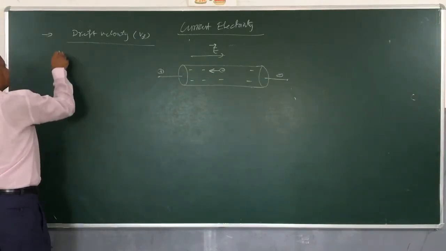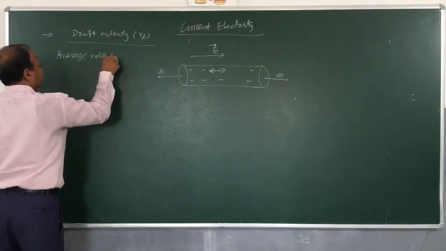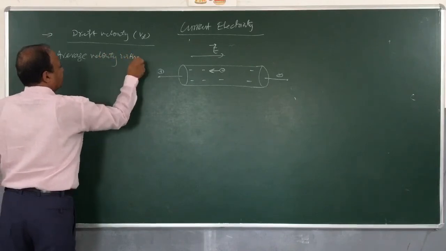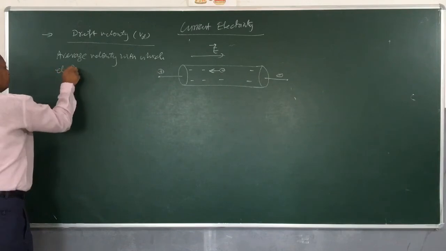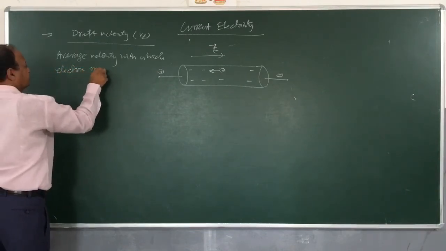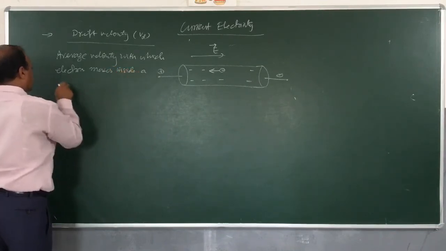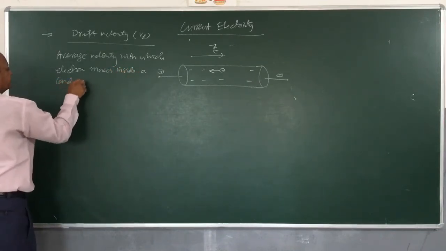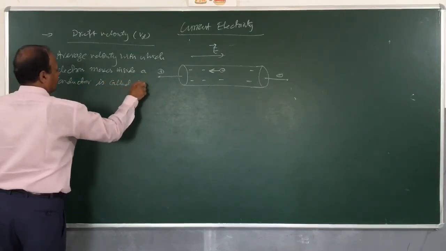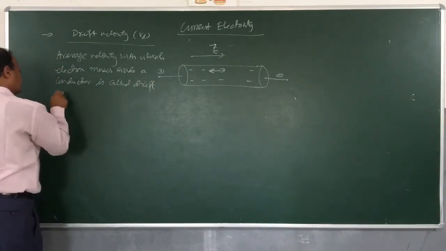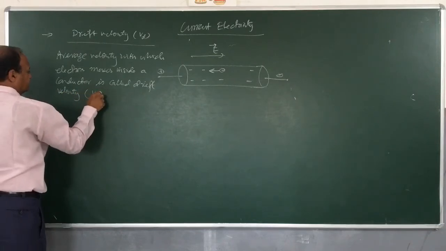So, we will say average velocity with which electron moves inside a conductor is called drift velocity, and children, this velocity is denoted by Vd.